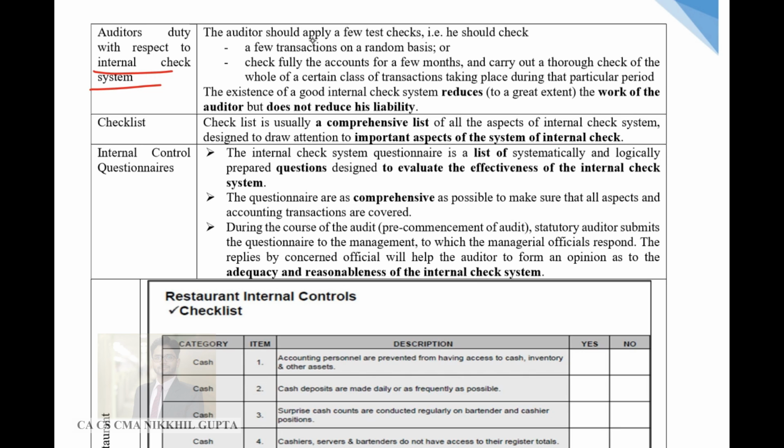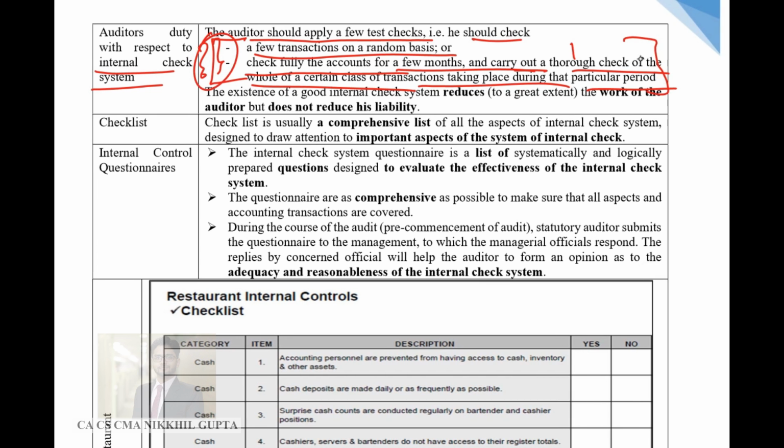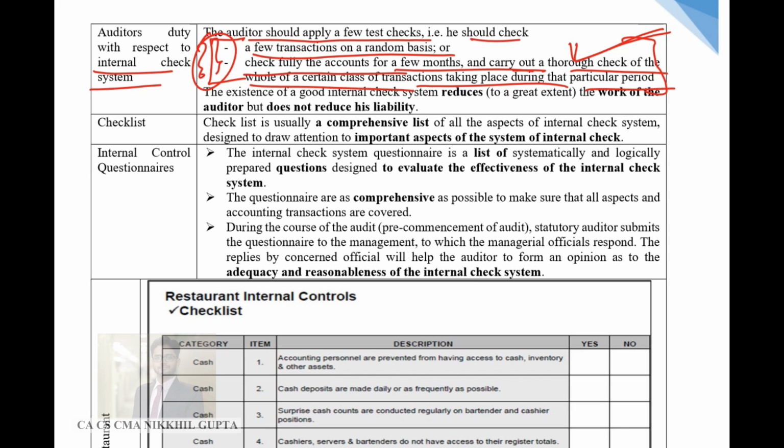So let's come on to the theory, the text part. The auditor should apply a few test checks. That is, he should check a few transactions on a random basis, or check fully the accounts for a few months, and carry out a thorough check of the whole of a certain class of transaction taking place during a particular period. So the advisory to the auditor is that he should check whether the internal control system is working fine or not. If the internal control system is working fine, then the auditor is in a very positive situation, or a better position, as compared to a situation where the auditor finds loopholes in the internal control system.